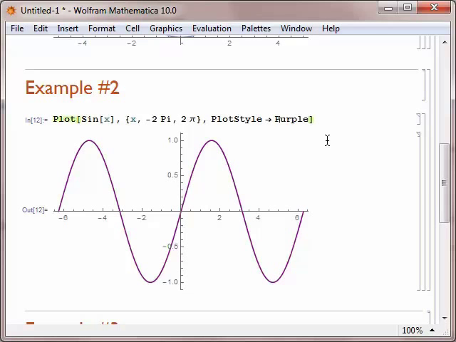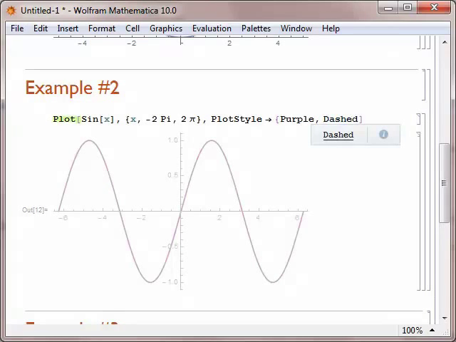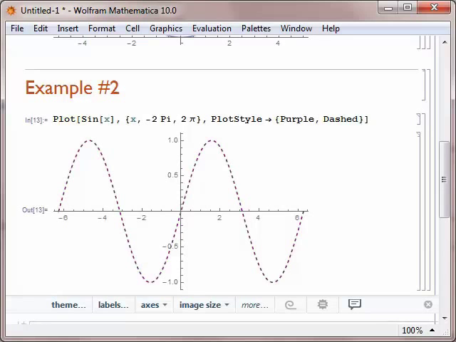You can also change other things about the style of the plot. If you want to change more than one thing about the style, you put the things you're changing in curly brackets. So this says the plot style is going to be purple and dashed, so you get a dashed purple line as your graph. There really are a lot of options available to customize your graphs,